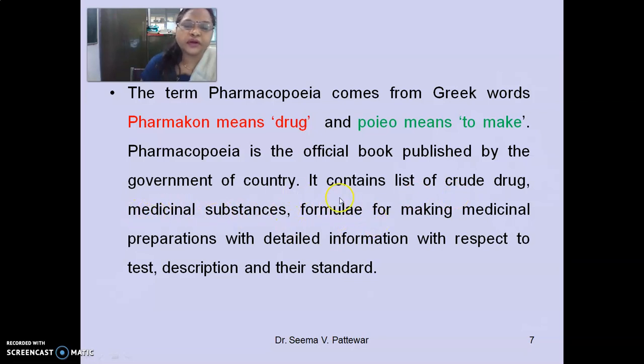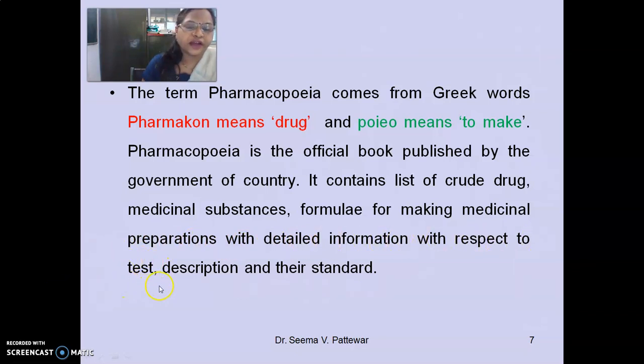Formula means what? If suppose we want to prepare the paracetamol tablet, only paracetamol is not required for the preparation of paracetamol tablet. It will require some diluents, some disintegrating agents likewise. So that is called the formula for making the medicinal preparations with detailed information with respect to the taste.